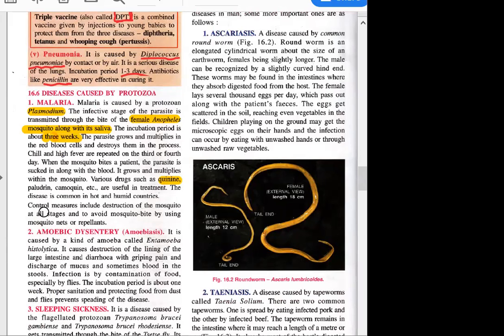It includes destruction of the mosquito, all the mosquito repellents we use, those things that we burn and keep. What do we call it? Yes, the coils. Coils we use, and the best and safe way is having your mosquito net. That is the best, because that won't disturb mosquitoes also, and keep the surroundings clean and tidy.